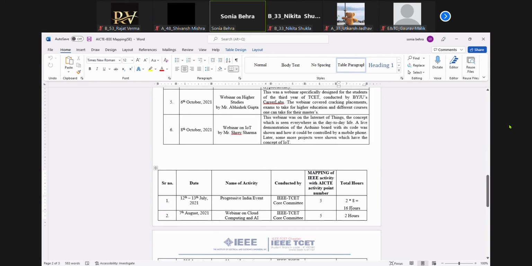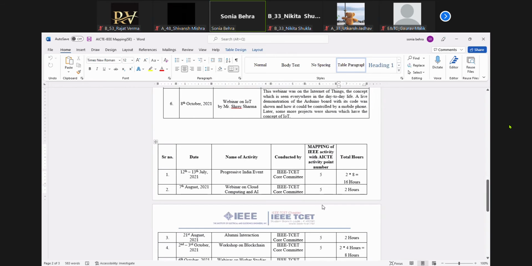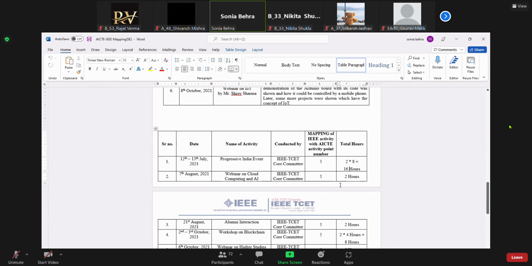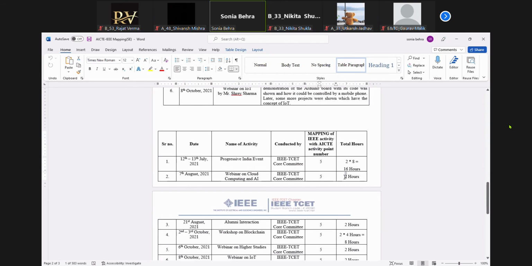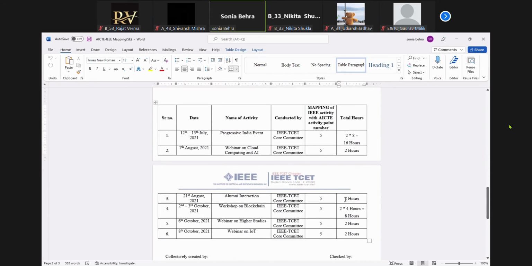Okay, so in a similar manner, if you see the second activity, again the mapping is to your fifth activity point, and they will get 2 hours. Organizing will get 8 hours, 2 plus 6. So these are your hours which you will be getting.